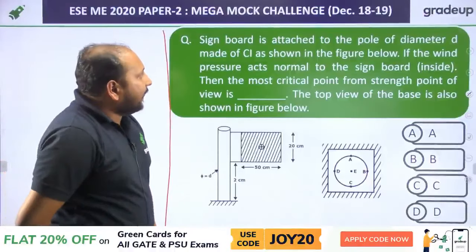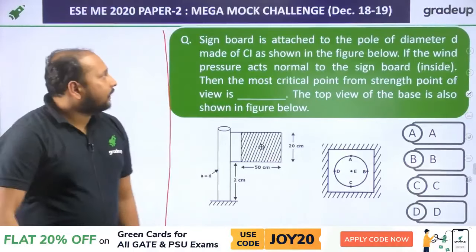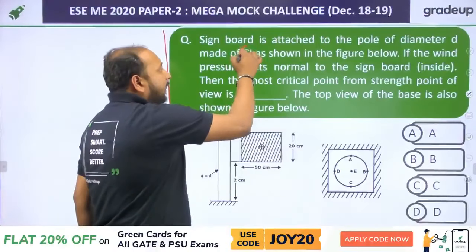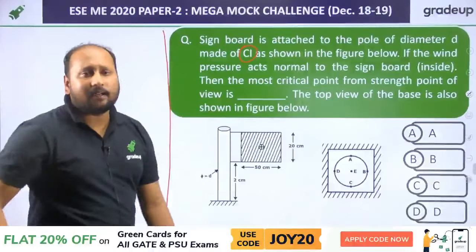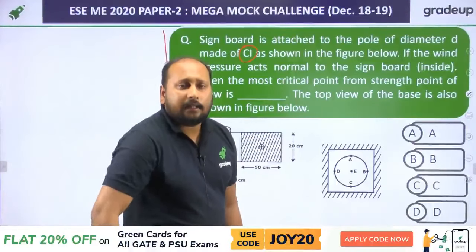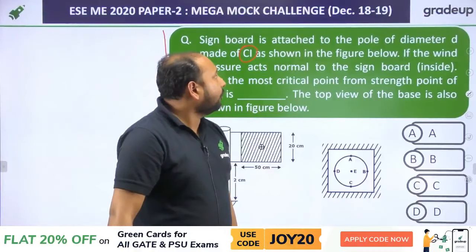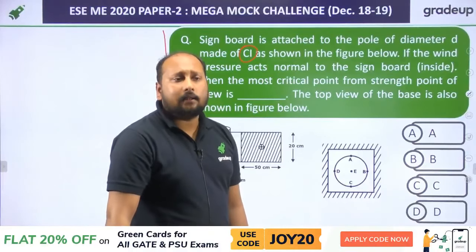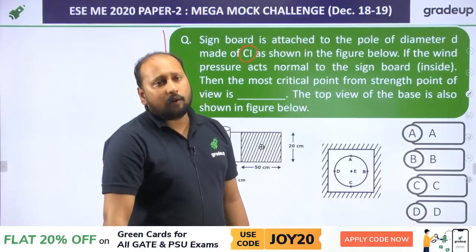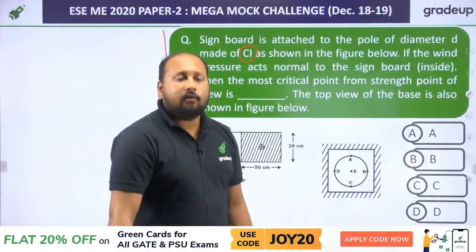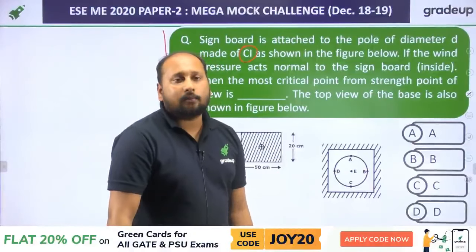A signboard is attached to the pole of diameter D made of cast iron. Now you have to highlight this. This is very important. Cast iron. Can you tell me cast iron is a brittle material or a ductile material? Quickly tell me whether this cast iron is brittle or ductile. Because if you are able to tell me whether it's brittle or ductile, then you will be able to answer which option is correct.